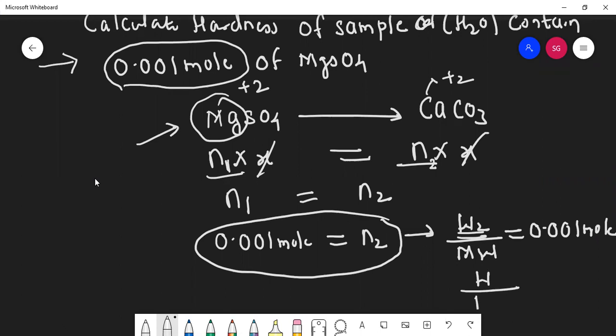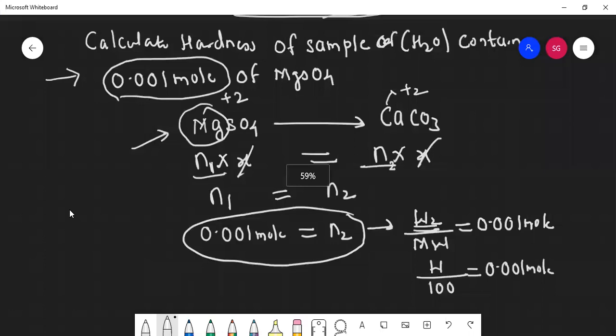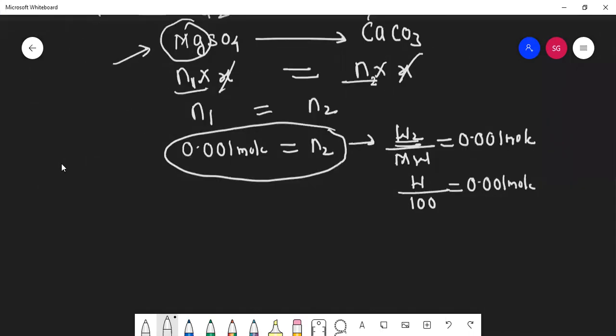Calcium carbonate's molecular weight I know it's 100, that is equal to 0.001 mole. So what weight will we get? From here, what will be the value of W? 0.1. Yes, very good. 0.1 gram.